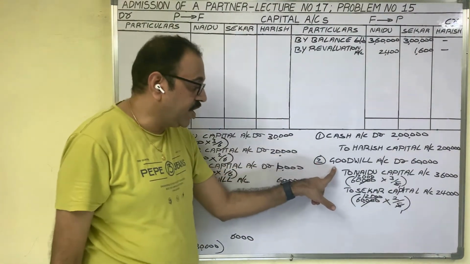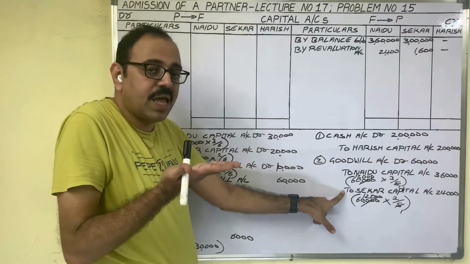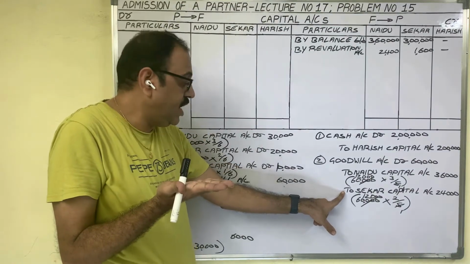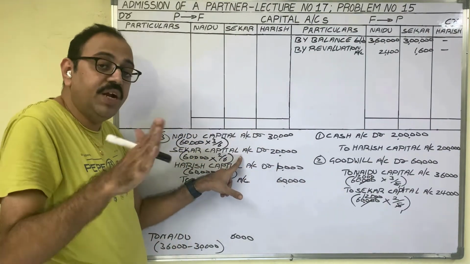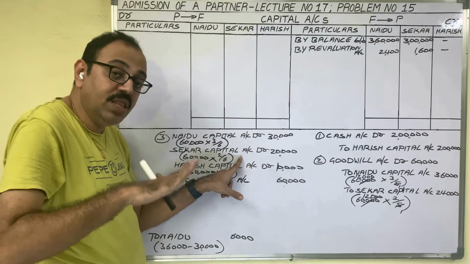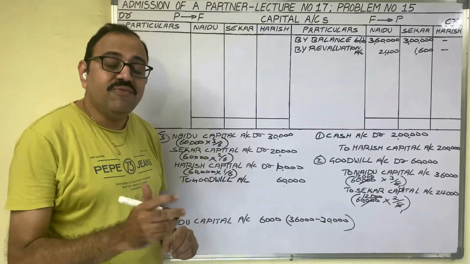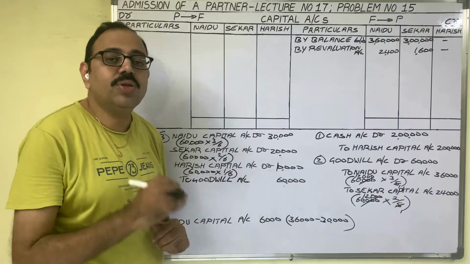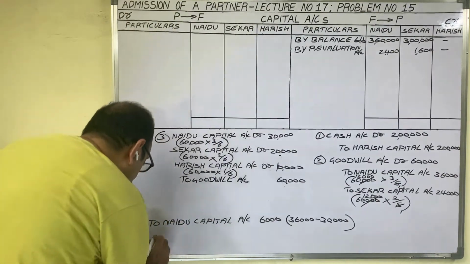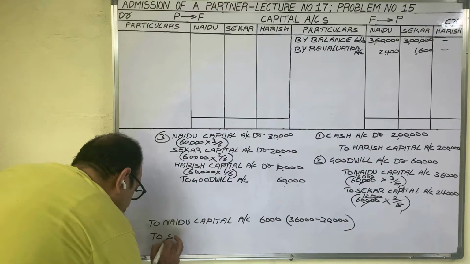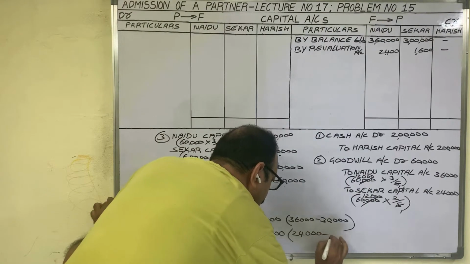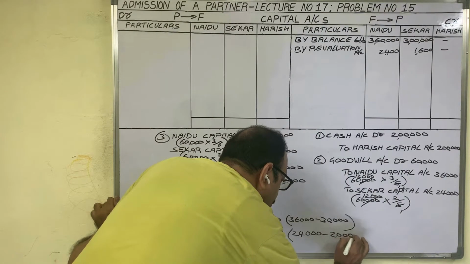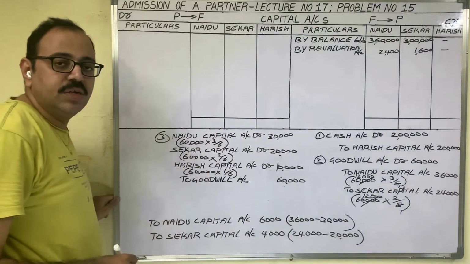In the second entry, we increased Shekar capital account with 24,000. In the third entry, we decreased Shekar capital account with 20,000 rupees. So the final effect is Shekar capital account is credited with 4,000 rupees. To Shekar capital 4,000 rupees. How did that amount come? 24,000 minus 20,000.